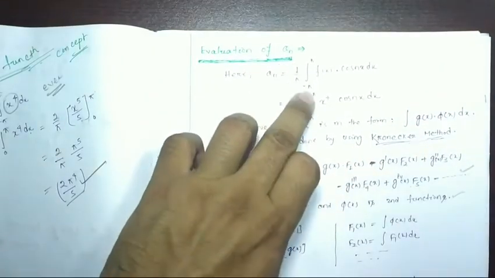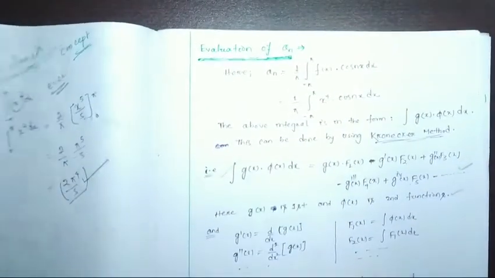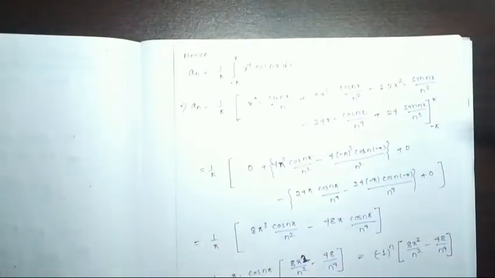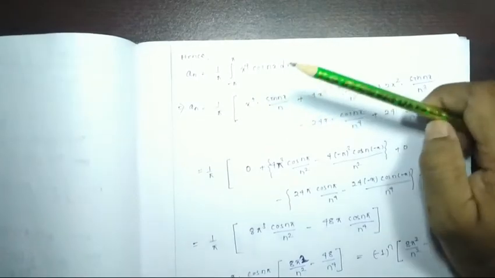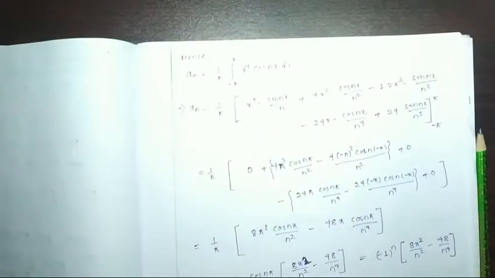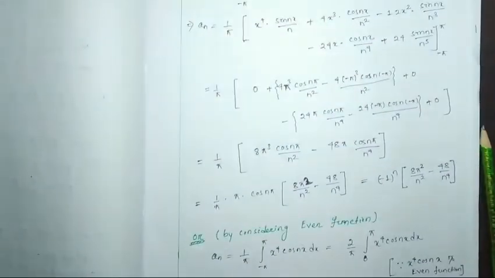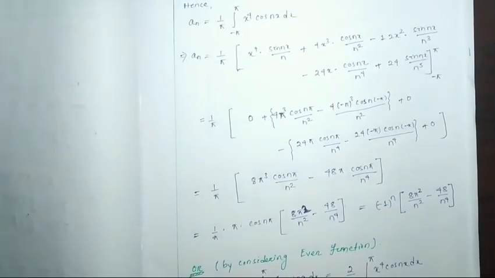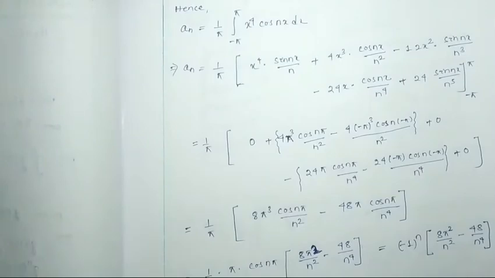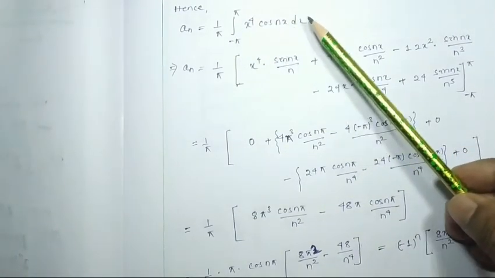However, a_n is how much? a_n is 1 by pi, integral from minus pi to pi of f(x) cos nx dx. So hence a_n is equal to 1 by pi, integral from minus pi to pi of x to the power 4 cos nx dx.